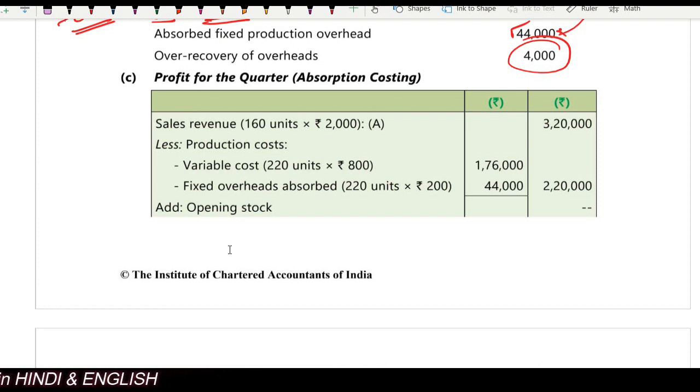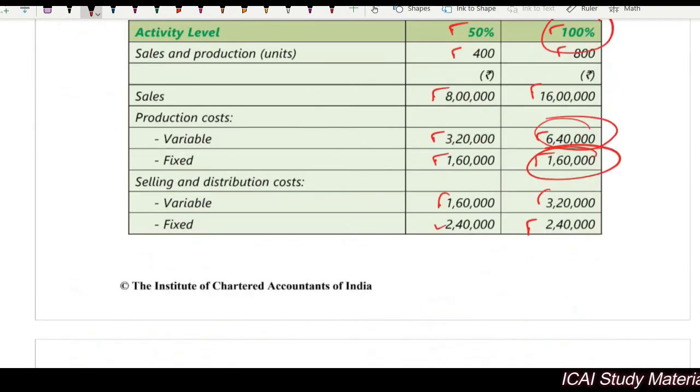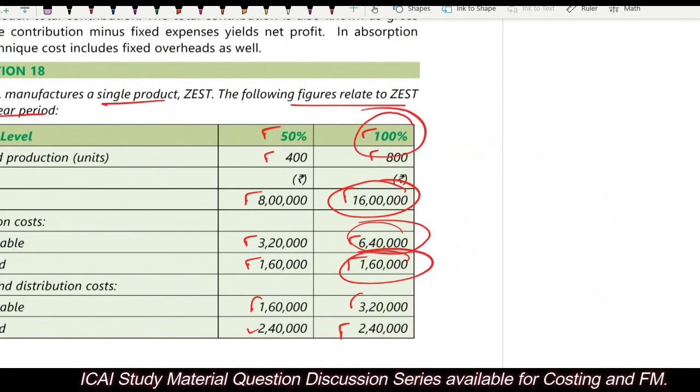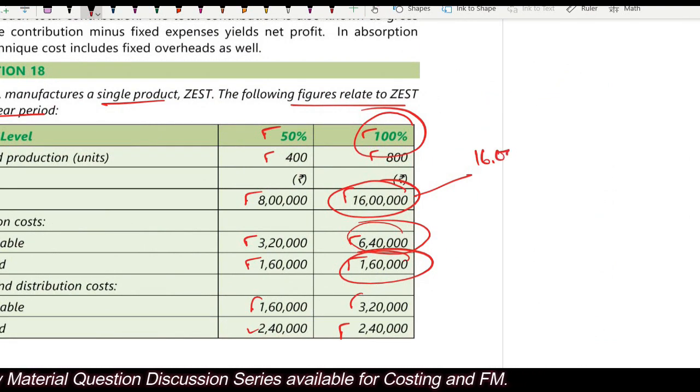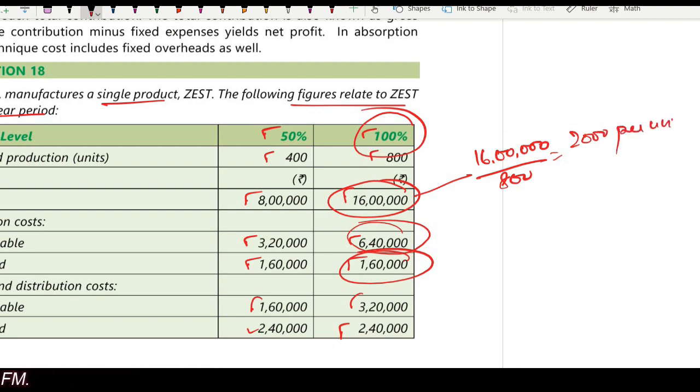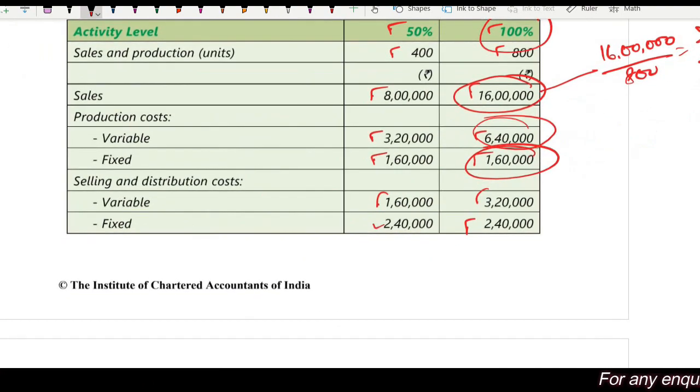Okay. Sales revenue 160 units multiplied by 2000. Sir, how this 2000? 16 lakh divided by 800, right? Sales. This is 16 lakh divided by 800. So 2000 per unit, right? Any doubts? No, sir.